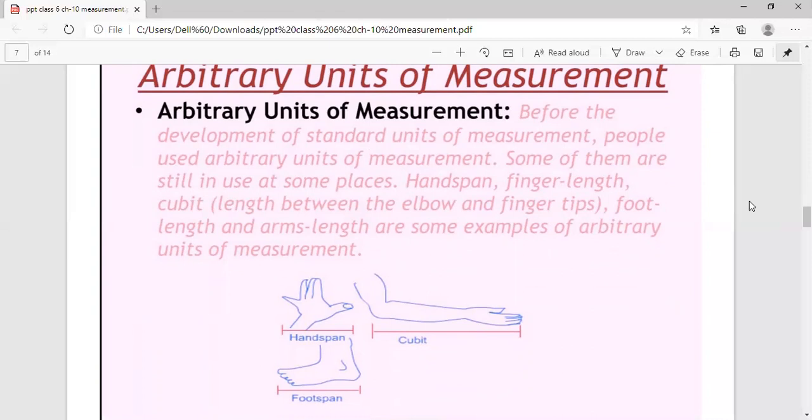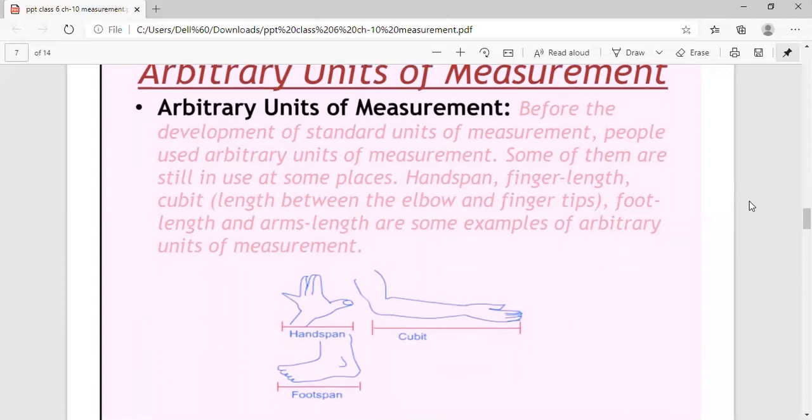If there is a question to measure the length of this room, what that person used to do, he used to measure it with the help of foot spans. Like 15 foot span is the length of this room. So in this way, they were using the foot span, hand span, and even the cubit to measure the length of different objects.